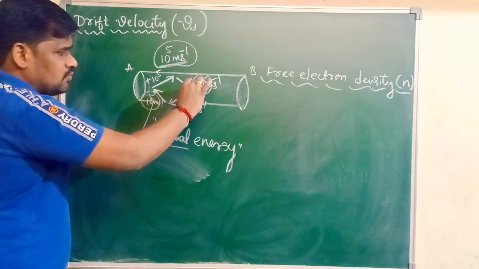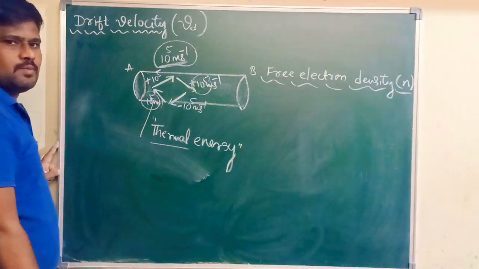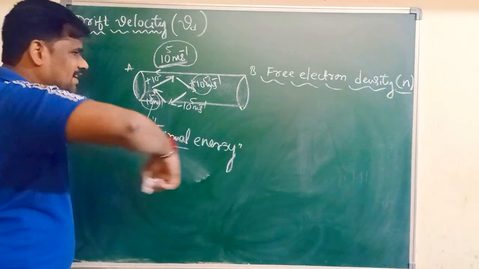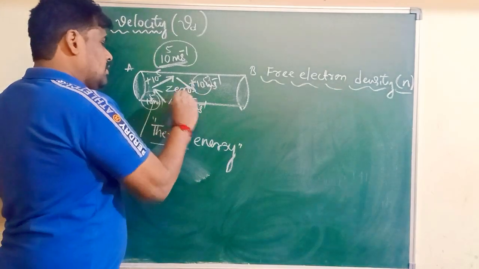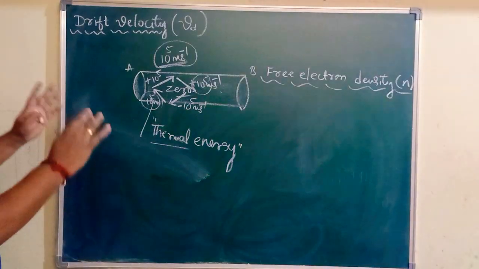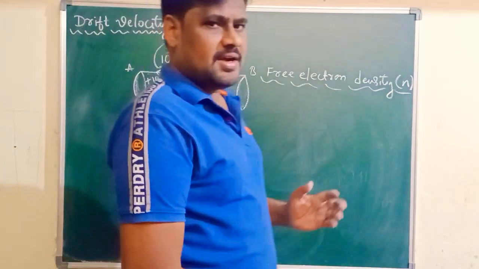Positive direction velocity gets cancelled with what? Negative direction velocity. Therefore, what is the net velocity here? The net velocity is 0. Why is the net velocity 0? Due to the random motion of what? Free electrons in a conductor.